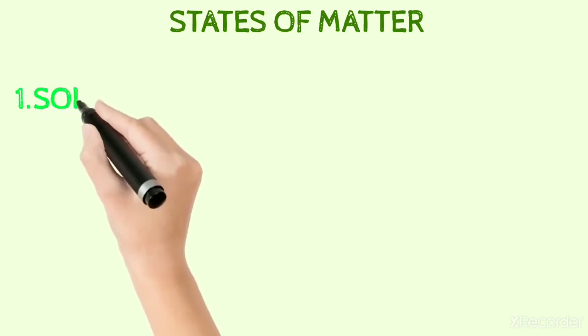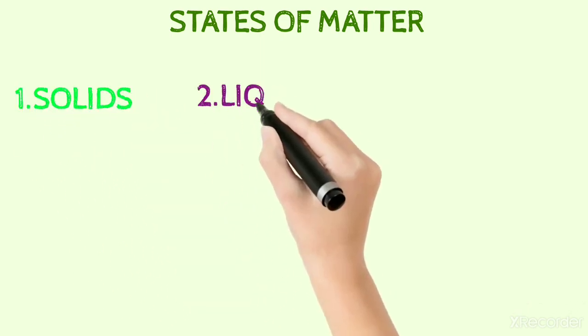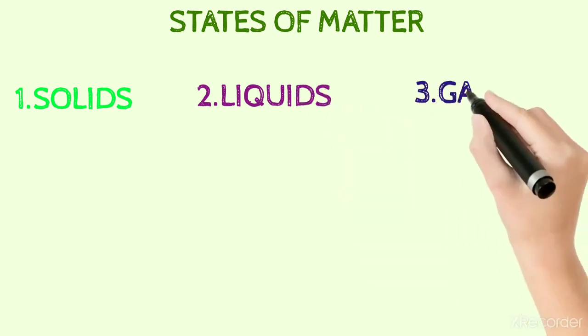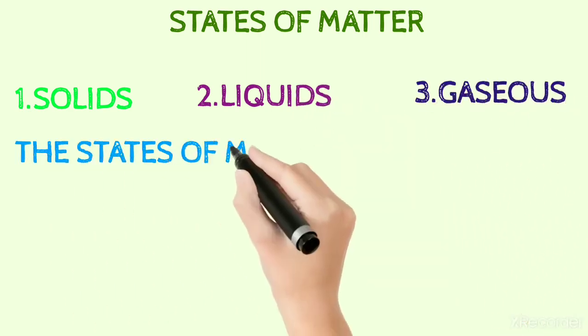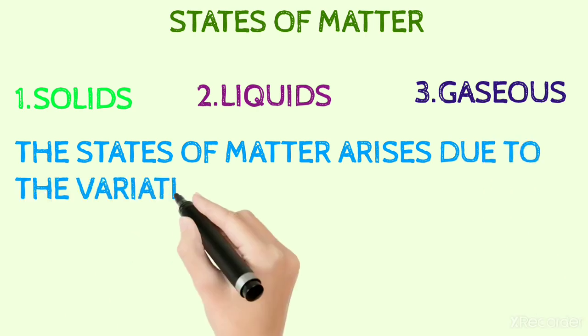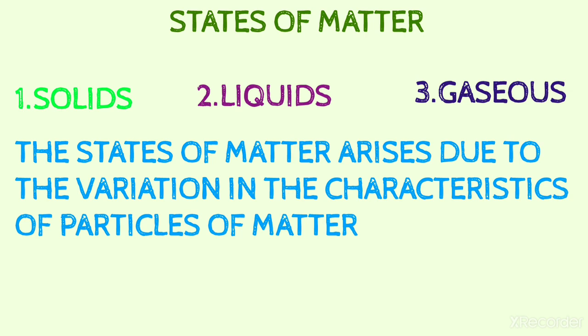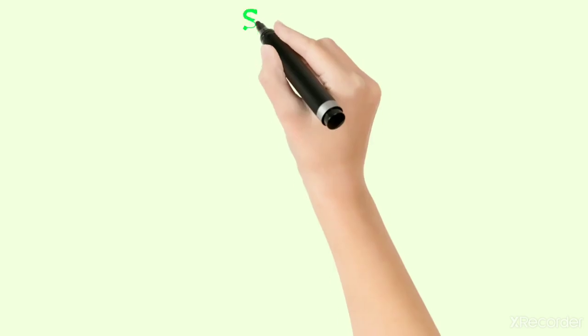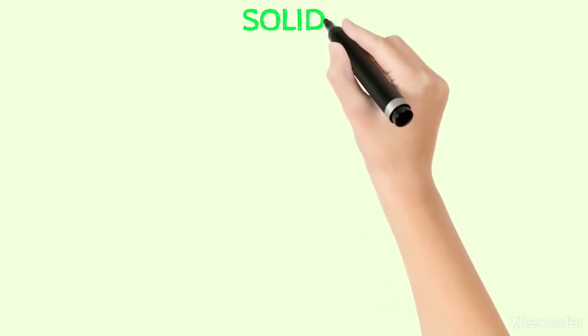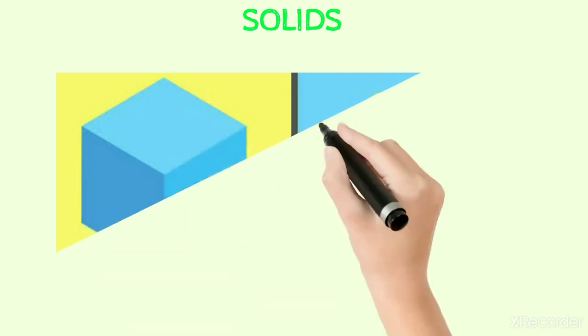We see that matter around us exists in 3 different states. They are solids, liquids, and gaseous. The states of matter arise due to the variation in the characteristics of particles of matter. Let us learn in detail about solid, liquid, and gaseous states. Now let us learn about the solid state.